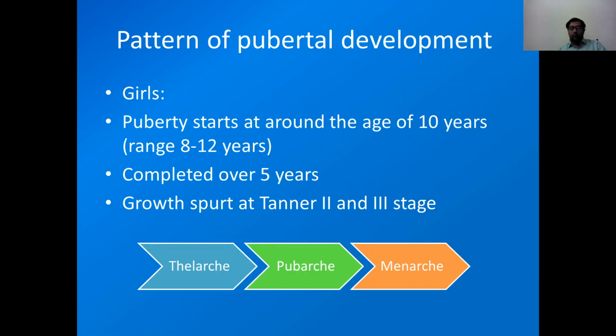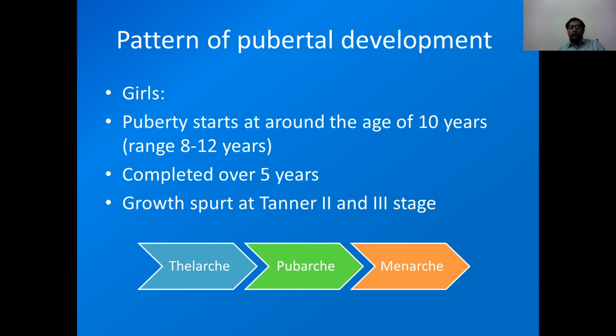Now, what is the pattern of pubertal development? In girls, puberty starts at approximately the age of 10 years, and the range is 8 to 12 years. This puberty is completed over 5 years, and we can see growth spurt in girls at Tanner stage 2 and 3 of breast development.